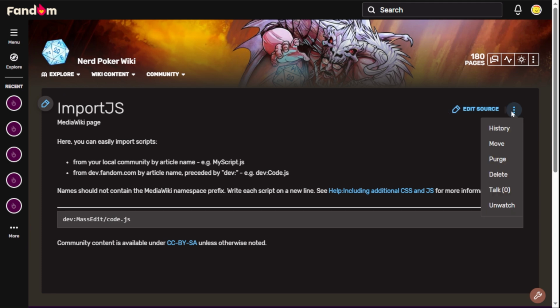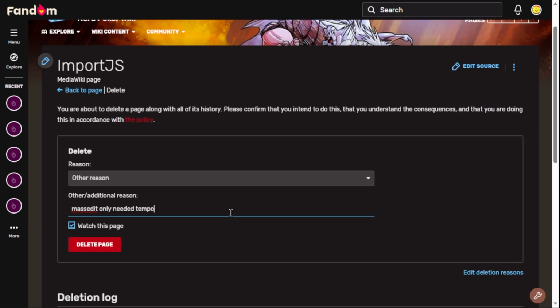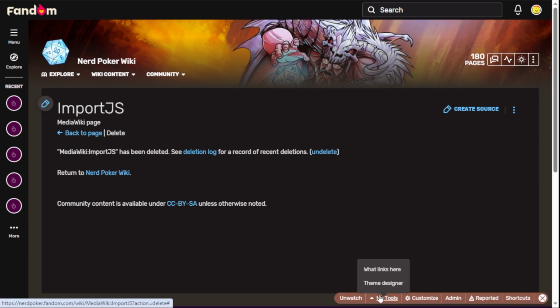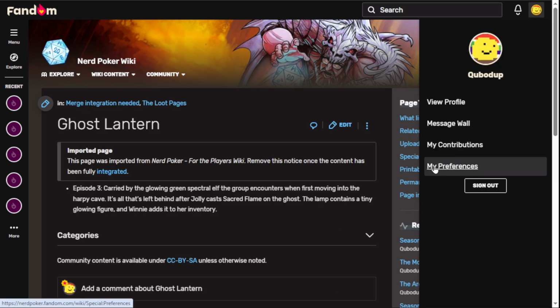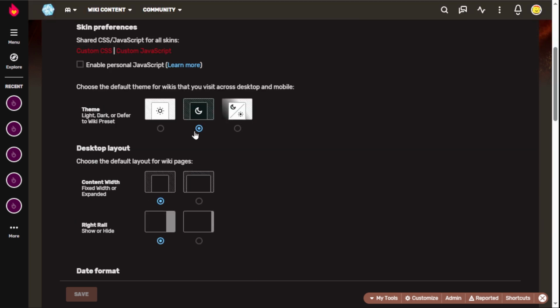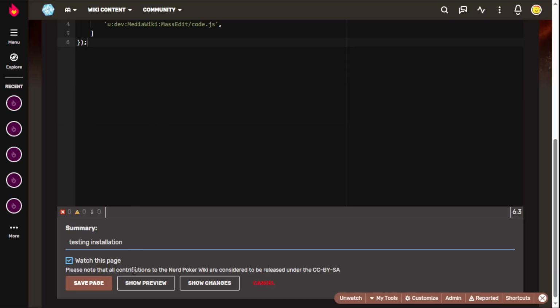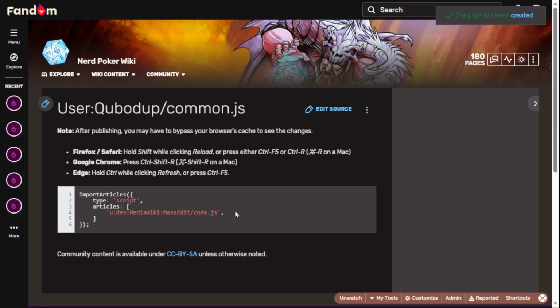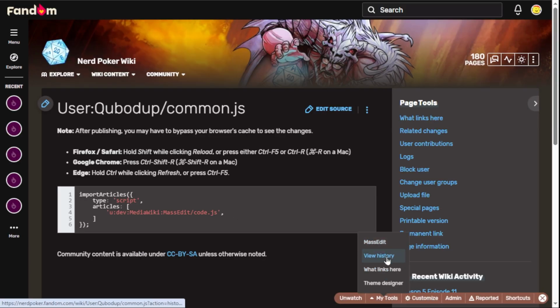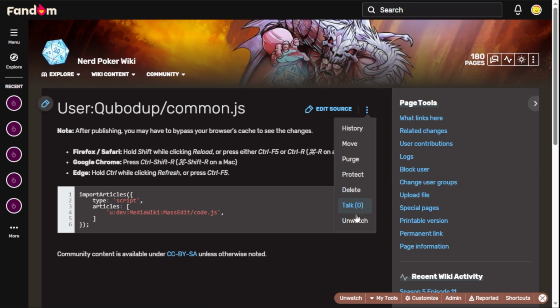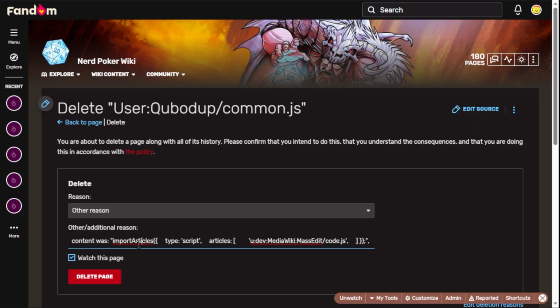So I don't really need this, so I'm gonna just delete this page. Okay, it's gone, and it's gone from my tools. And let's just check in my preferences. I could have installed it in Appearance, enabling personal JavaScript and adding custom JavaScript over here. Okay, and yep, it would appear here as well. So I didn't need to install it site-wide. So this is the technical aspect of merging communities.